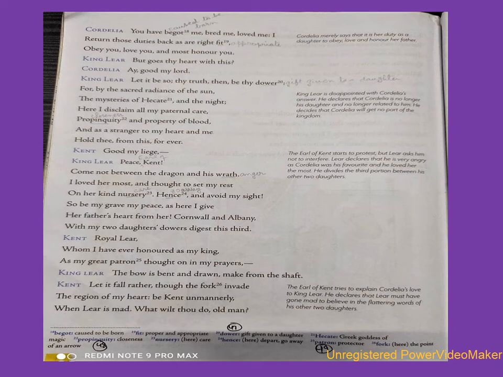Kent says, Royal Lear, whom I have ever honored as my king, loved as my patron, followed as my master, and thought of in my prayers. Kent is saying, I have always honored you as my king, loved you as my father, obeyed you as my master, and thanked you in my prayers. So he's telling Lear to rethink the decision he has taken. He wants to say that your youngest daughter, Cordelia, loves you from the heart. She doesn't have flattering words to express her love. But Lear is very angry and he doesn't want to listen to anything.